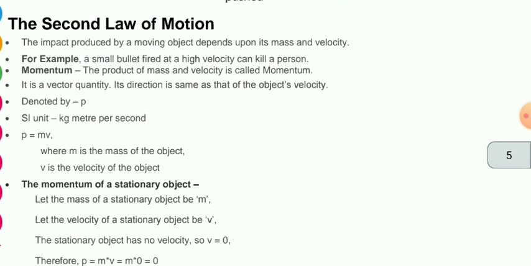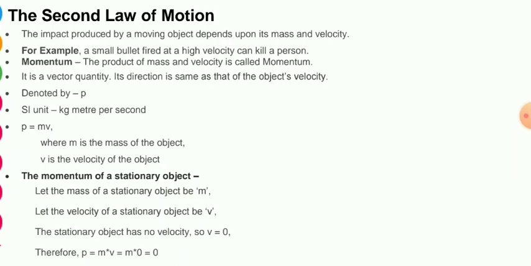Now it's time for the second law of motion. Look, the statement is very simple. The impact produced by a moving object depends upon its mass and velocity. Remember the line. The impact produced by a moving object depends on its mass and velocity. Means here, let's take the example of a bullet.